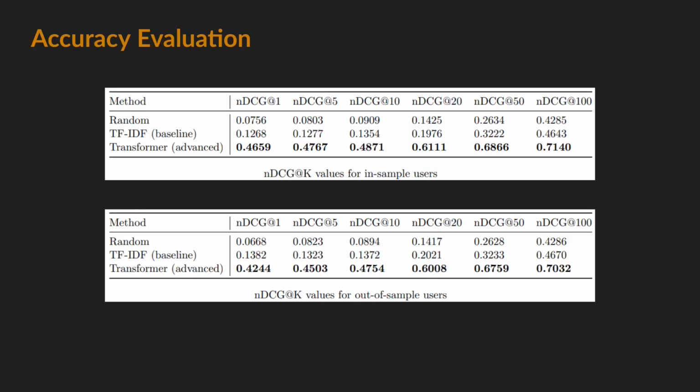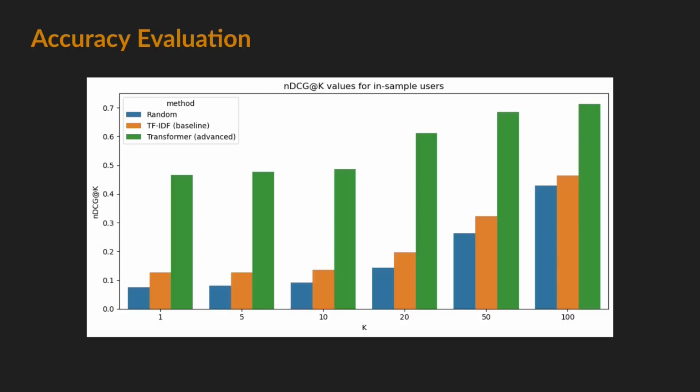Here it is in table form and as a graph. In any case, the key takeaway is that the advanced method is significantly better than the baseline method in terms of accuracy. Also, the values are not significantly different for out-of-sample users, indicating good generalizability.